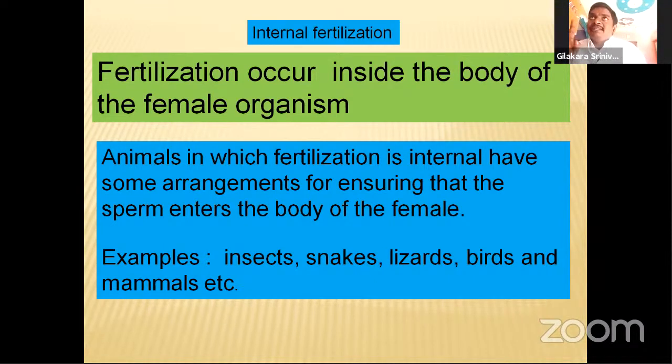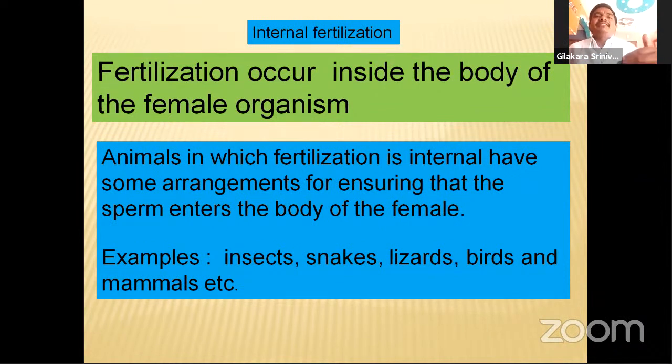Here, to perform the internal fertilization process, the male organism releases the sperm cell into the body of the female organism, and there the fertilization takes place inside of the body of the female organism. In external fertilization, there are no separate arrangements in the body of the female, because the female releases ova into the surroundings and the male releases sperm cells into the surroundings. But in internal fertilization, the sperm cell is released into the body of the female, so there should be separate arrangements in the body of the organism.